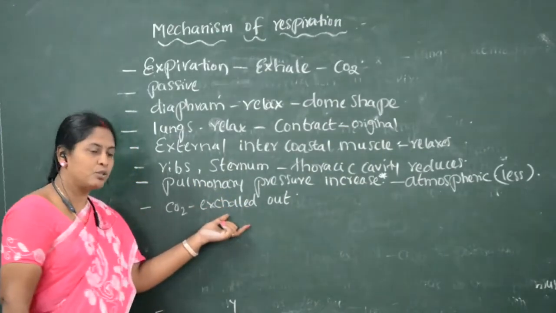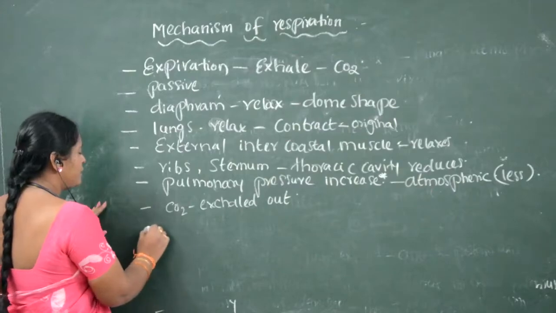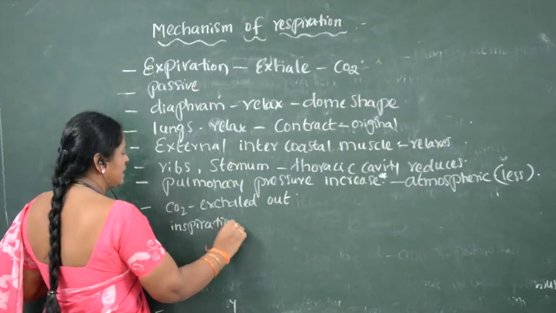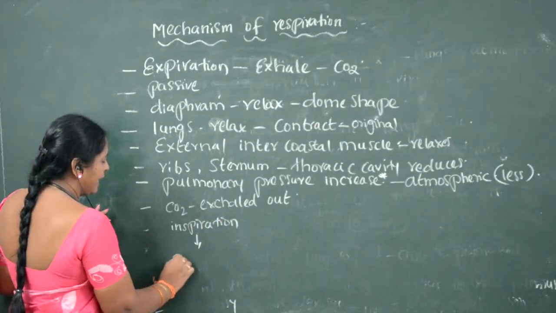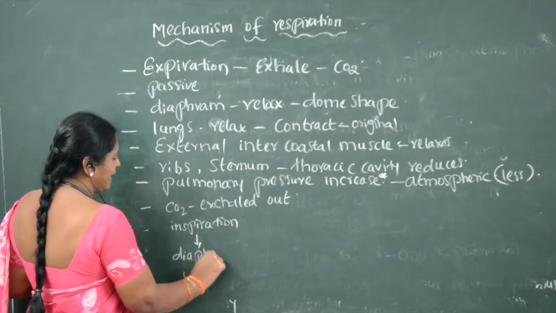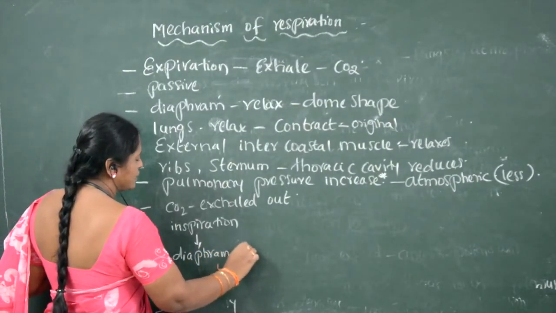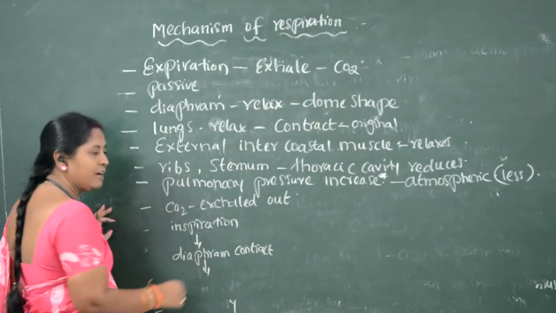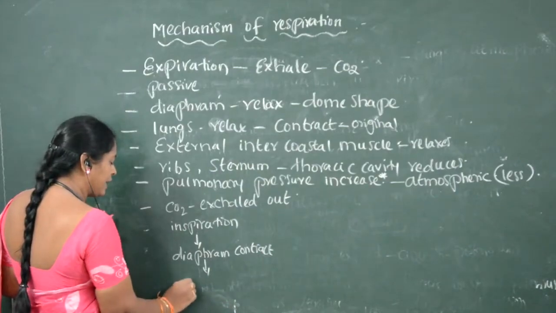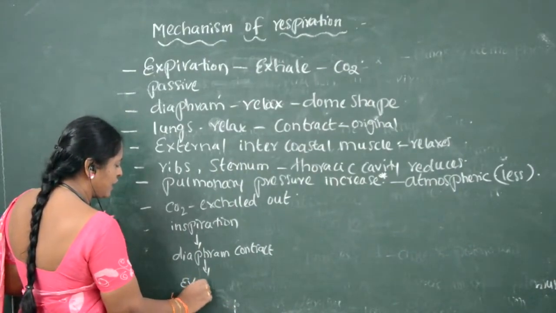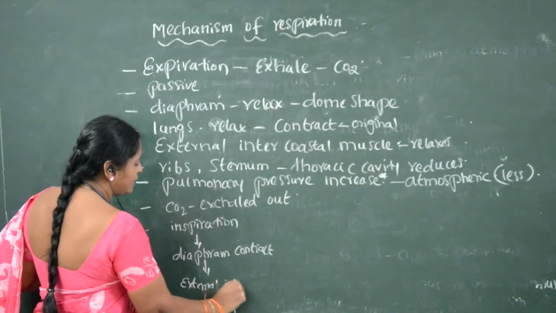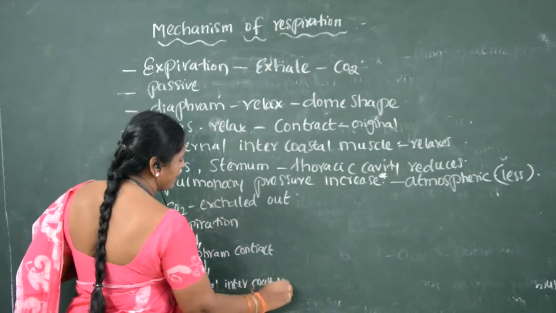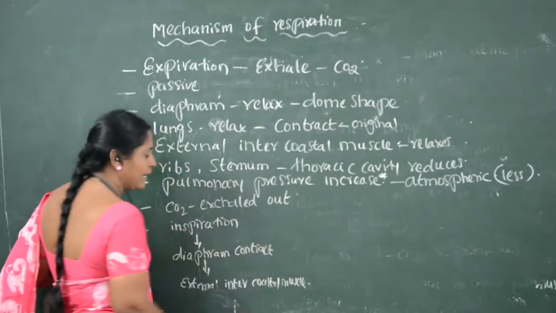Now, I'll show it in the form of a flowchart, children. How does inspiration occur? First, the diaphragm contracts, or you can write it as the phrenic muscles contract. After the diaphragm contracts, the external intercostal muscles contract.